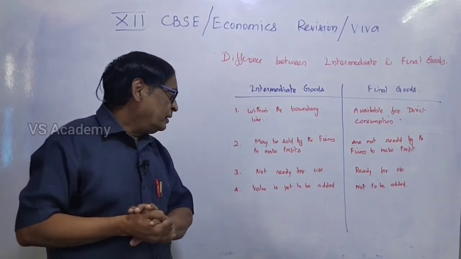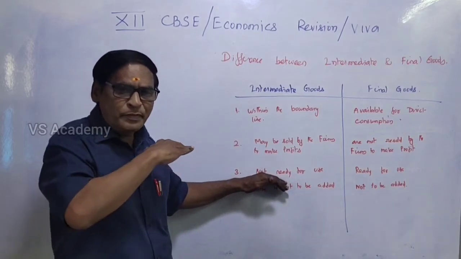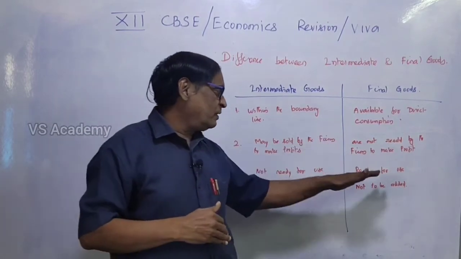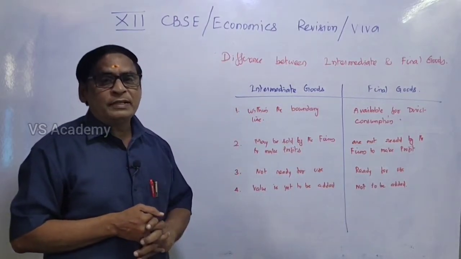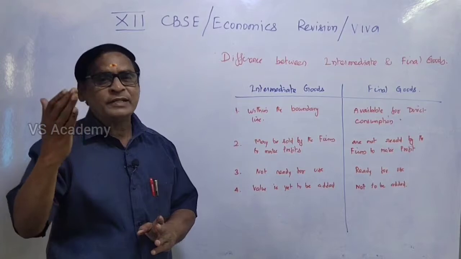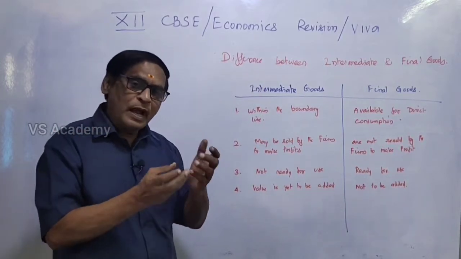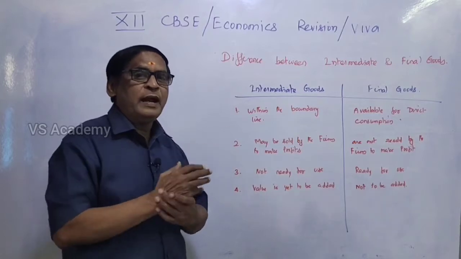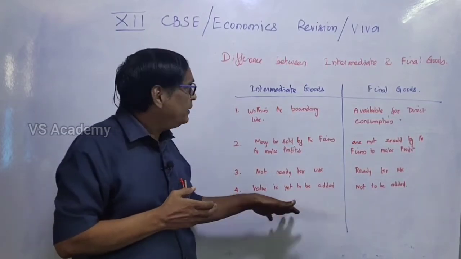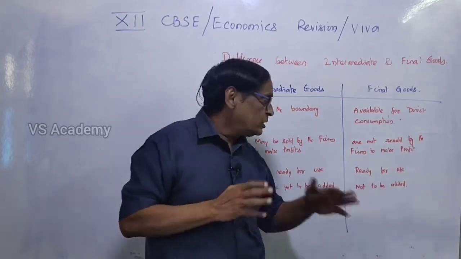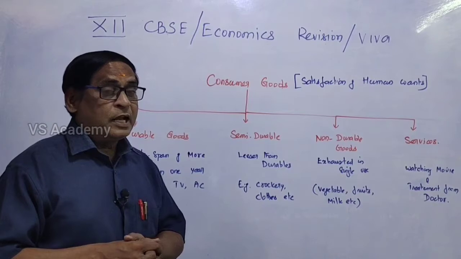And then third, intermediate goods are not ready for use because they are in the process. They have not yet been completed. But the final product is ready for use. And during the middle process, in the first stage or second stage, we have to add some value. Some consumables are to be made, some additional materials are to be added in order to reach the final product. So value is to be added here, whereas for the final product nothing is to be added because it is already finished.